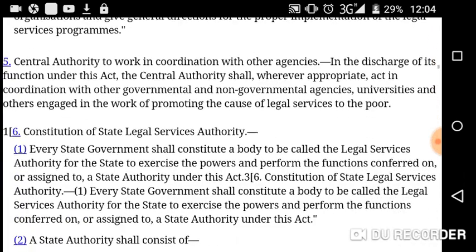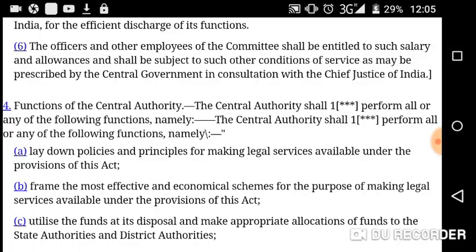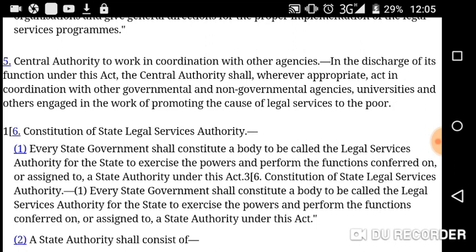Okay, after this, section 5, central authority. Once again, is it subsection or section? Okay, section 4 mentions the central authority. Then section 5, central authority to work in coordination with other agencies. In the discharge of its functions under this act, the central authority shall, wherever appropriate, act in coordination with other governmental and non-governmental agencies. What kind of agencies? Governmental and also non-governmental. Highlight these two words, governmental and non-governmental.